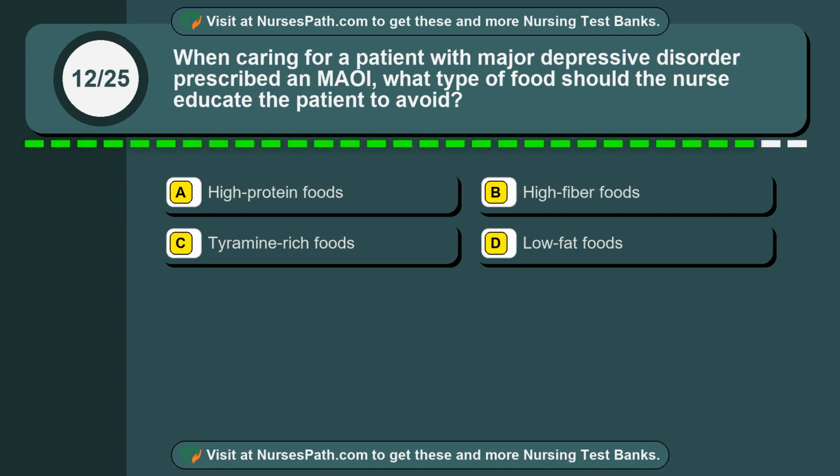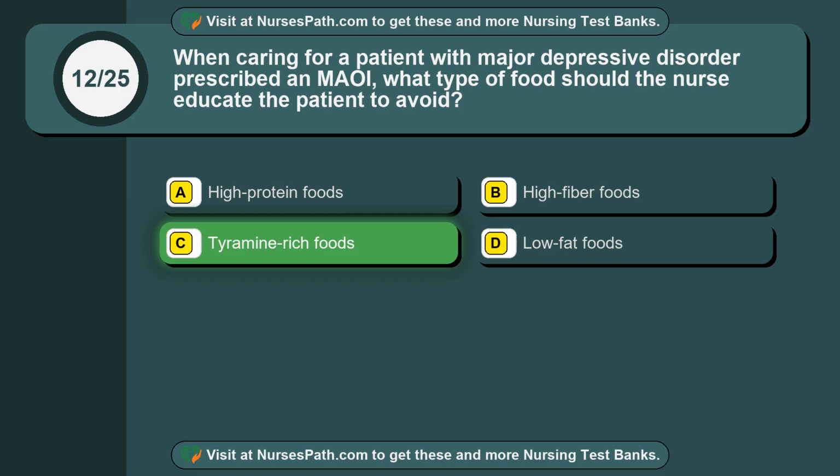Question 12. When caring for a patient with major depressive disorder prescribed an MAOI, what type of food should the nurse educate the patient to avoid? Option A. High-protein foods. Option B. High-fiber foods. Option C. Tyramine-rich foods. Option D. Low-fat foods. The correct answer is option C.